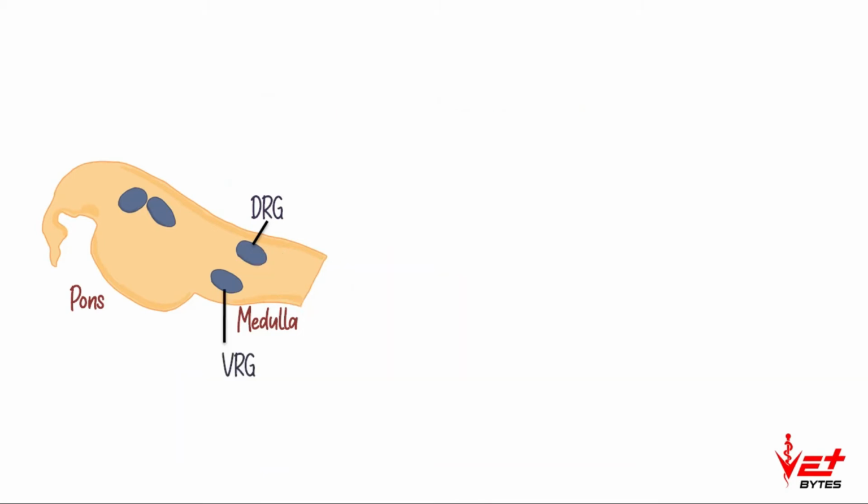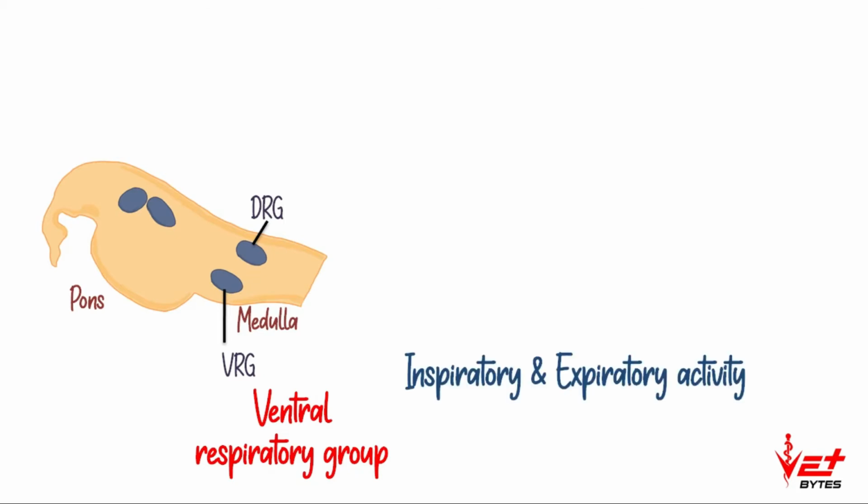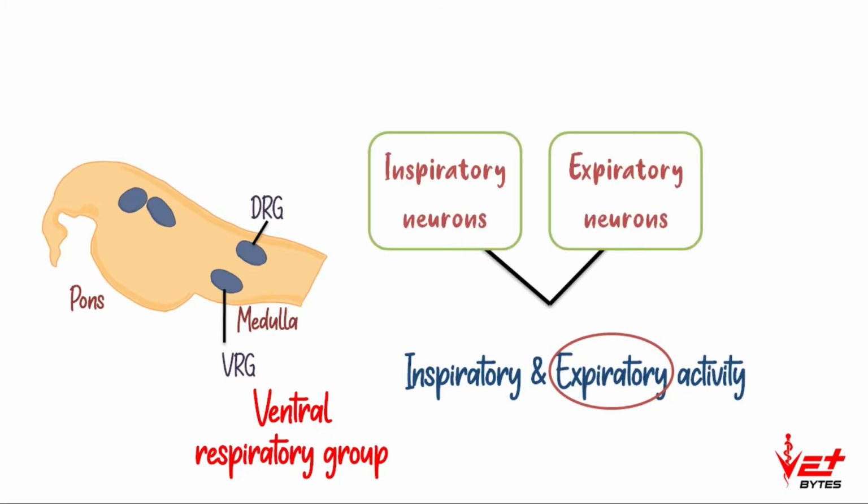Next one is VRG or ventral respiratory group. VRG has neurons responsible for both inspiratory and expiratory activity, but it is primarily responsible for expiration. So the VRG has 2 types of neurons, inspiratory neurons and expiratory neurons. These inspiratory neurons assist the DRG and support the inspiration. During inspiration, these inspiratory neurons inhibit the expiratory neurons of VRG.